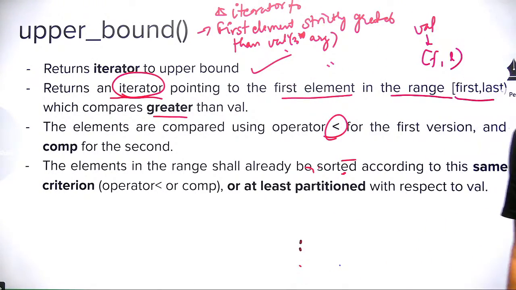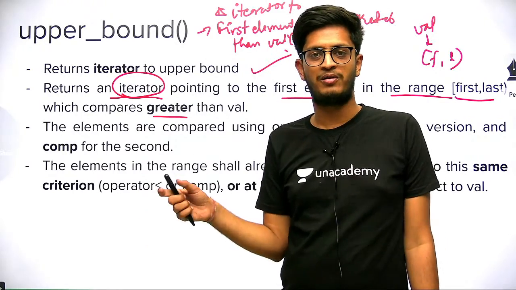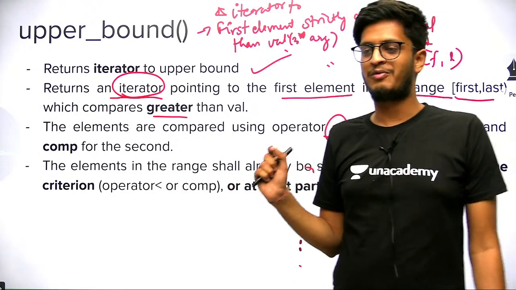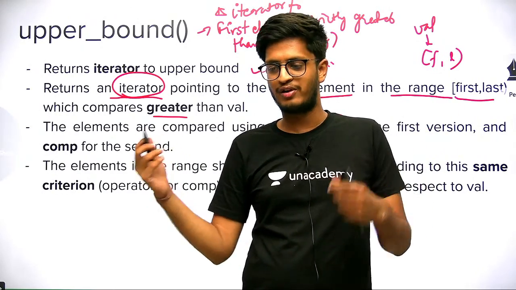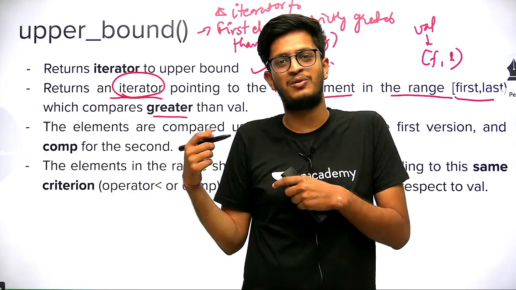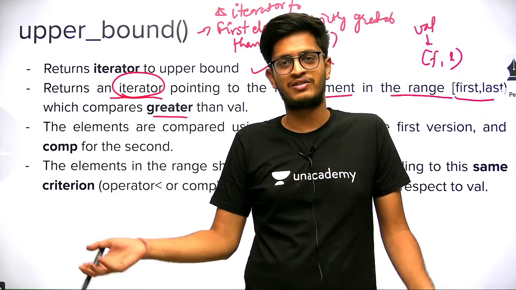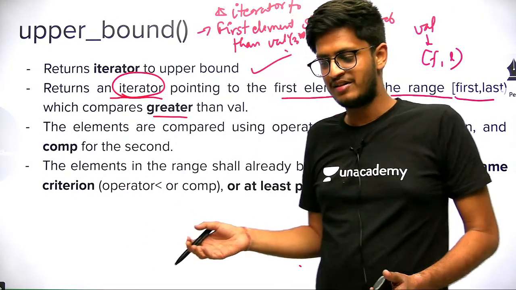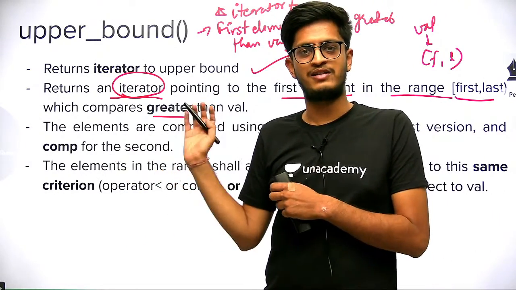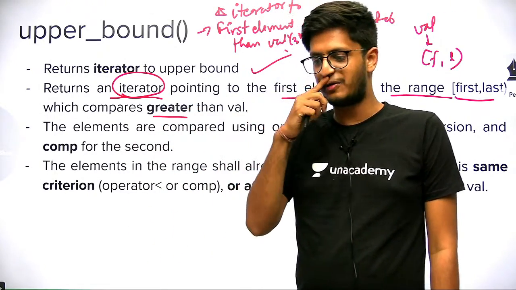This is what upper bound does, and it is surprising that some problems will strictly require upper bound. These are all tools, we are gathering tools and we will go for hunting now. We don't know what tool we will require, so depending on the situation and the problem, we will require different tools. We are preparing our toolbox by seeing these generic algorithms, iterators, containers.